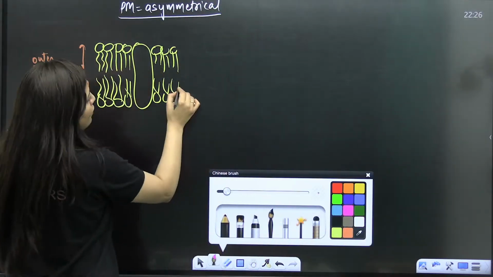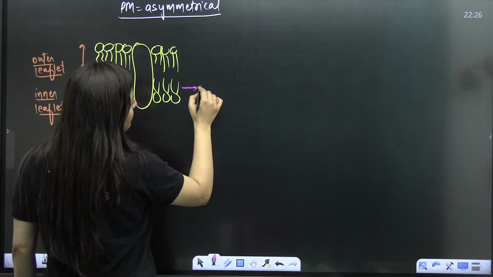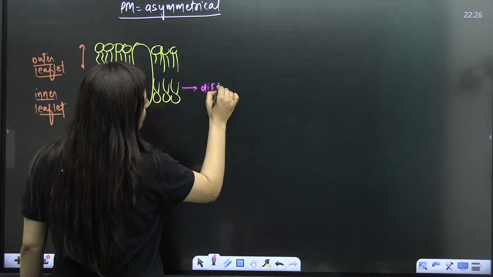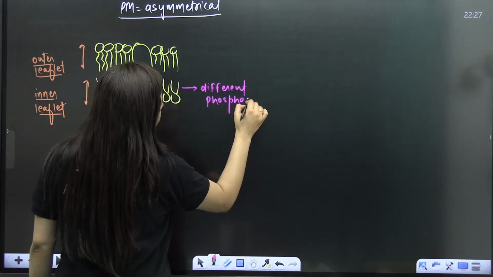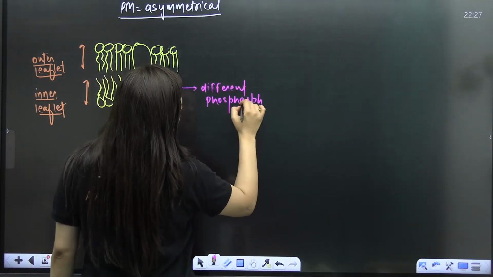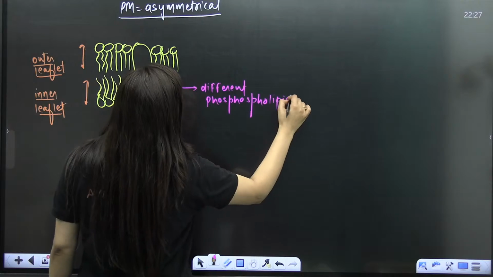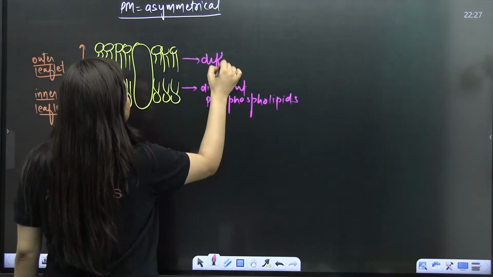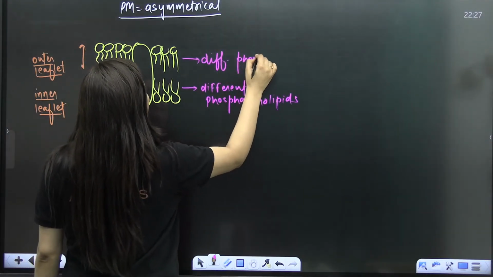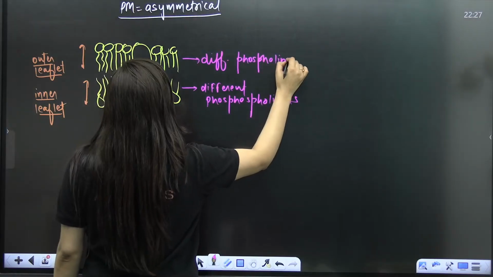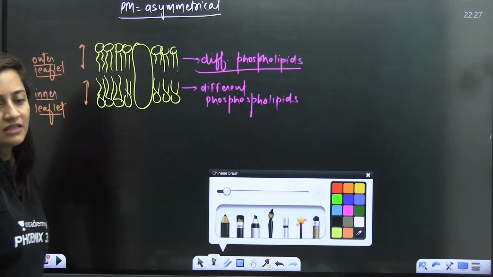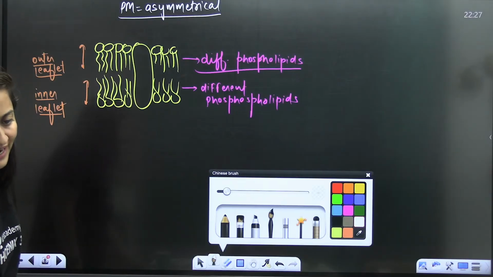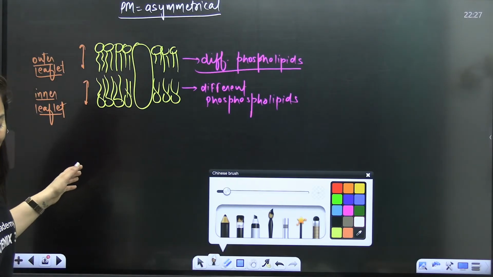Now, I'm trying to explain that. When you look at this outer leaflet and inner leaflet, this one is made up of different phospholipids, and this one is also having different phospholipids. They both have different phospholipids. The composition of phospholipid is not the same here. Is that clear, everybody?